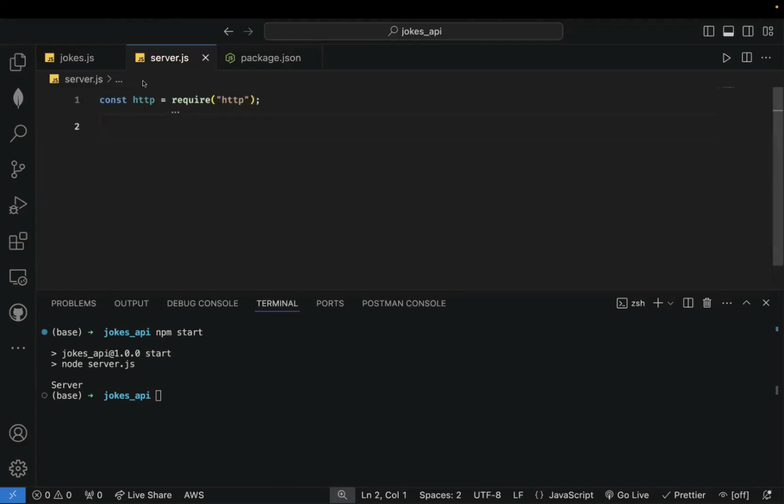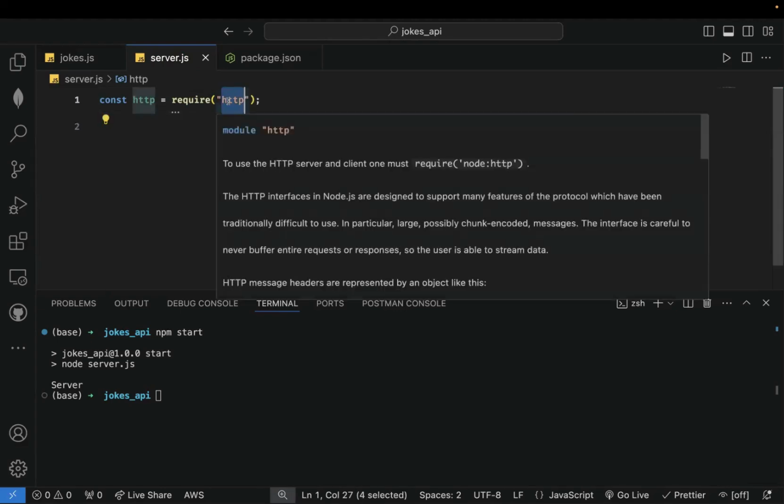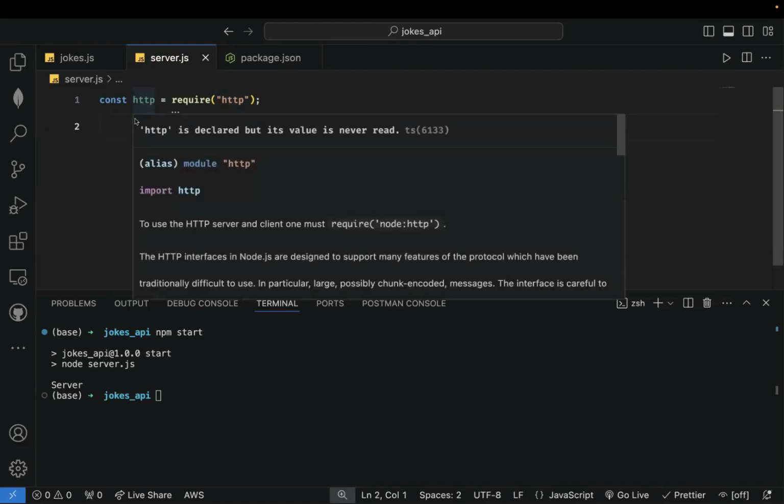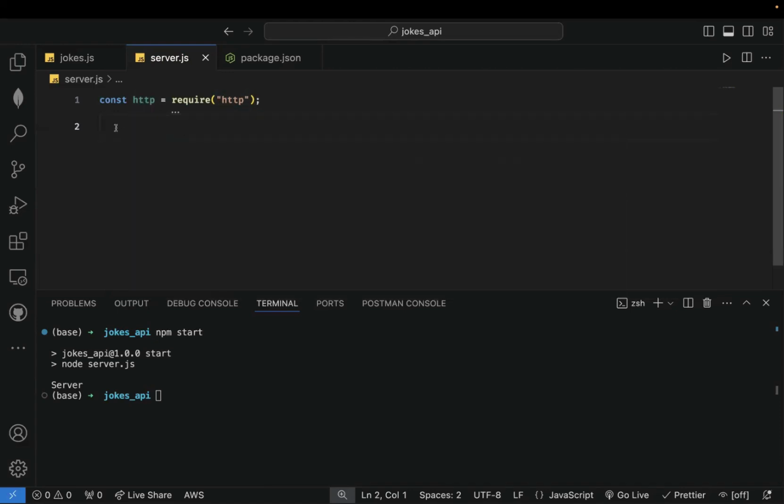Okay, so there are two different modules. There's HTTP and there's HTTPS. All right, so we could use either of them. Okay, but because I am developing locally at this point, I'm just going to make use of HTTP. Okay, but let's see, maybe somewhere along the line in the course we can make use of HTTPS. But it's very important to state that both of them are almost identical, right?